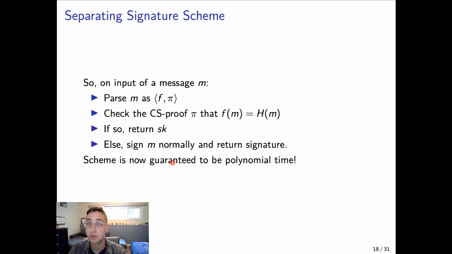Otherwise, you just sign m normally and return the signature. The scheme is now guaranteed to be polynomial time. But note that it's still challenging if you're in the truly random oracle to find a position where these two things should match, because here m actually contains partially a description of f.